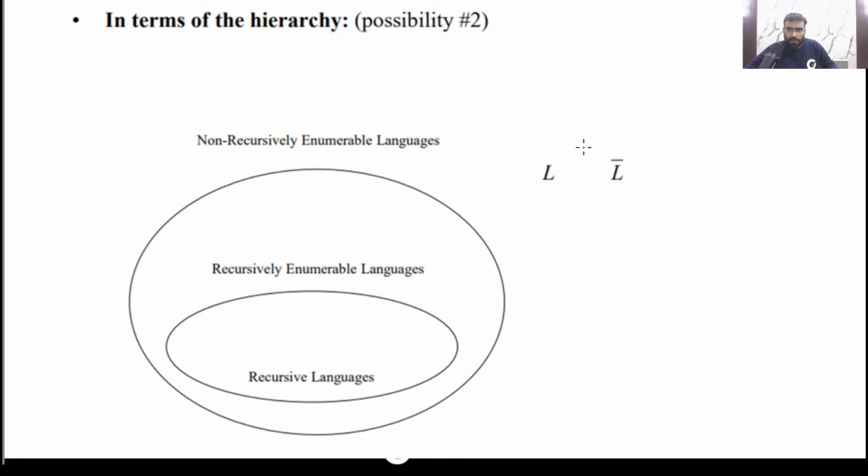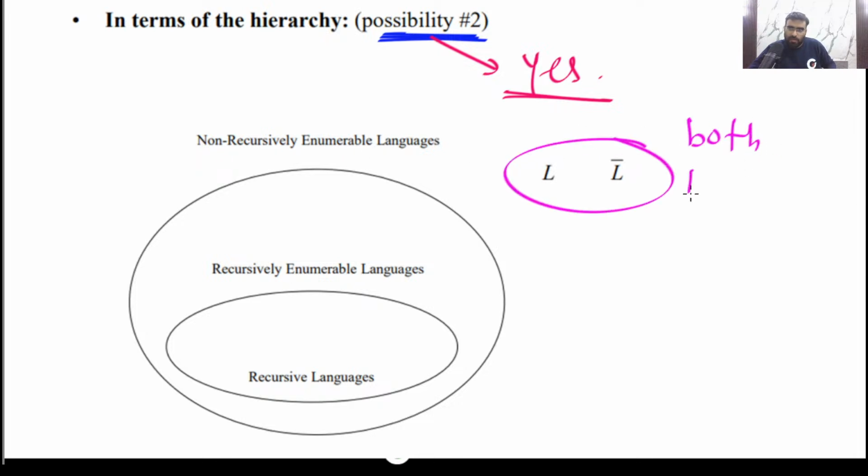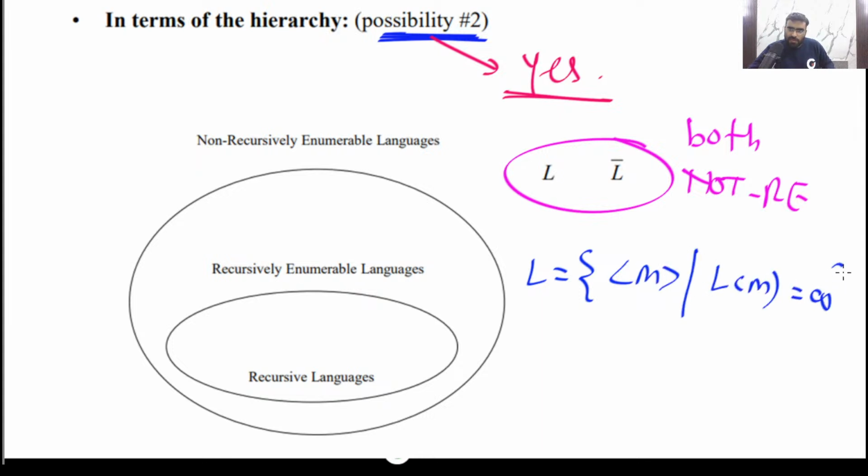Is it possible that both are not RE? Please tell me. Yes, this is also possible: both are not recursive enumerable. Can you give me an example where both are not RE? Yes, this is possible. For example, you can take L equal to the set of Turing machines where L(M) is infinite, and L complement, the set of Turing machines where L(M) is finite.